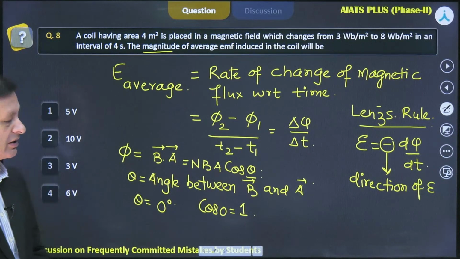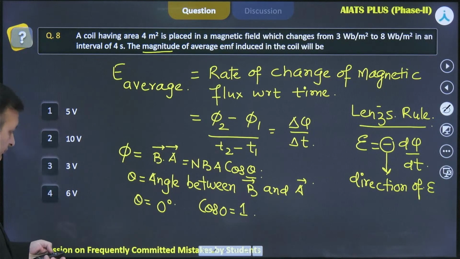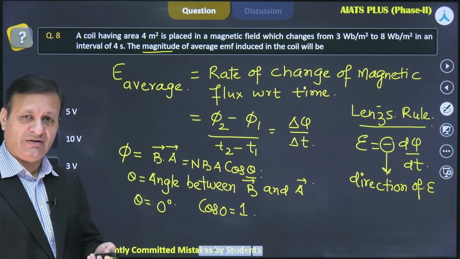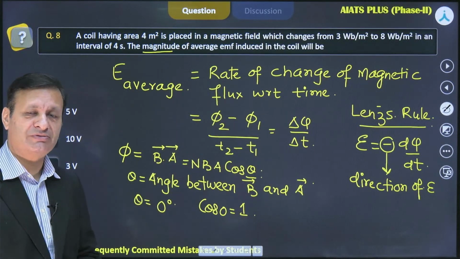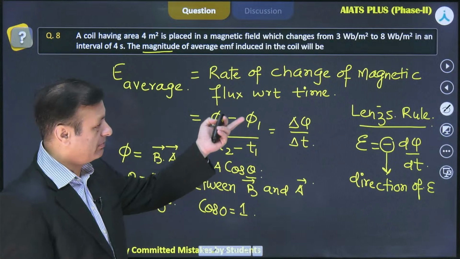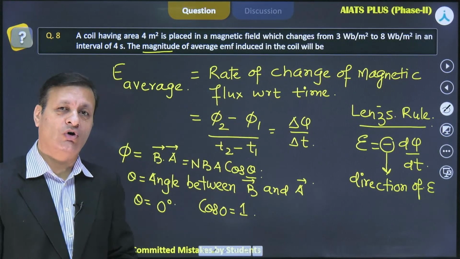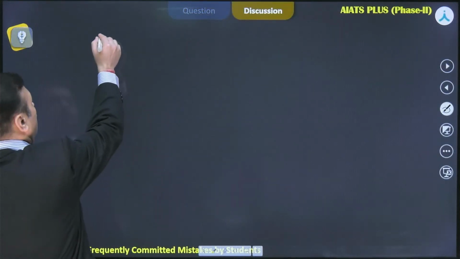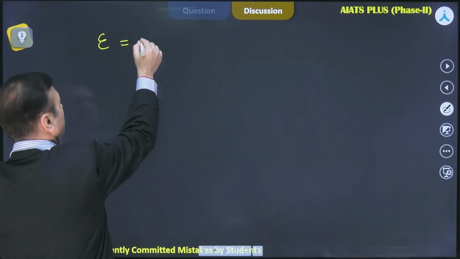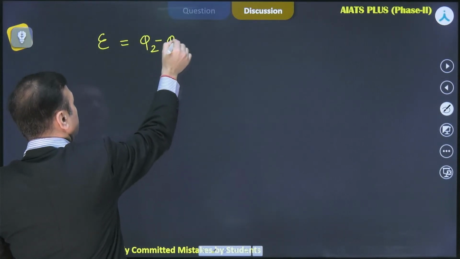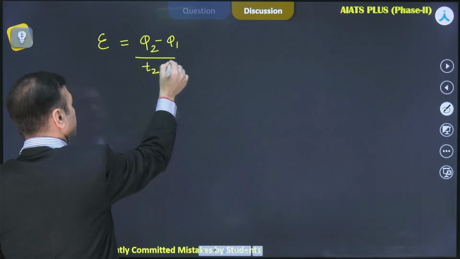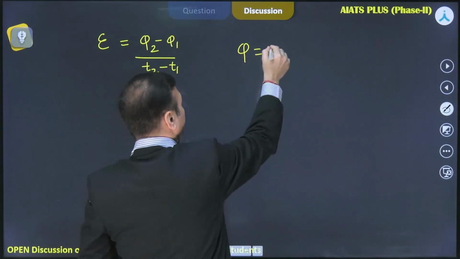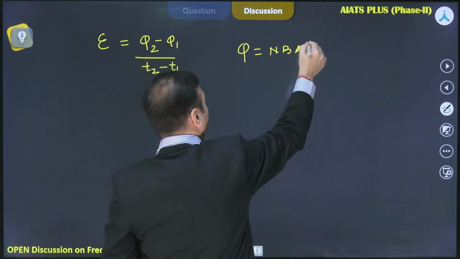So now let's come back to the same question. When they say average EMF, I would like to add a few more areas based on the same concept, so that you can not only solve this numerical, but you can solve all the questions revolving around the same concept. So we know average EMF is given as phi 2 minus phi 1 by t2 minus t1, and we know flux is given as NBA cos theta.